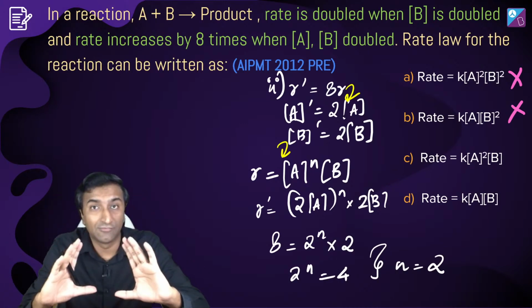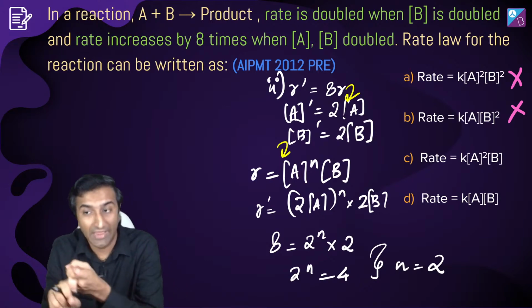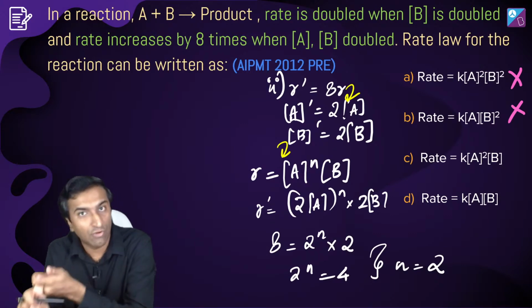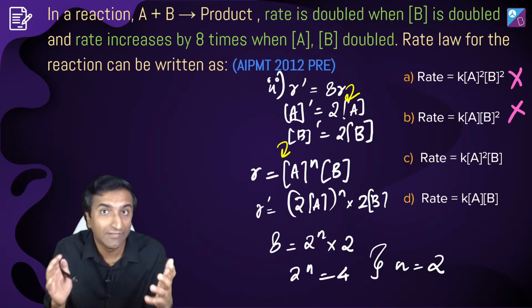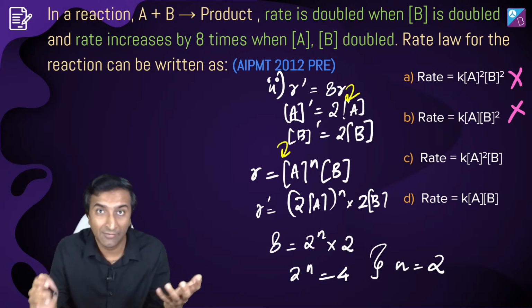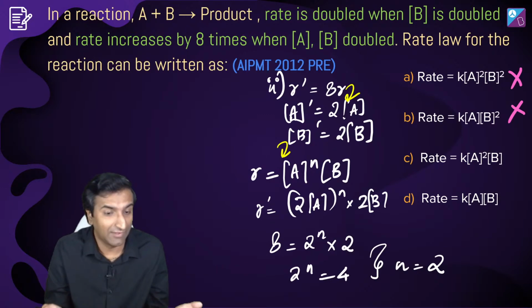But एक simple तरीका सोचो, right? A को डबल, B को डबल करते हो तो रिएक्शन रेट हो गया डबल. Okay? फिर A को डबल करने से 4 गुना हुआ. Why? Because 4 into 2 is equal to 8. ये है 15-second way of doing this question. And I know this may seem a little intimidating. इस टाइप का सवाल शायद आजकल नीट में ना आए. But hey, now you're equipped to deal with anything over here.